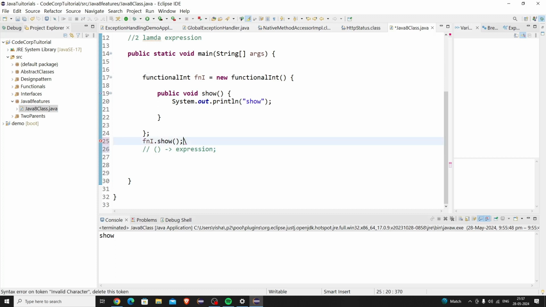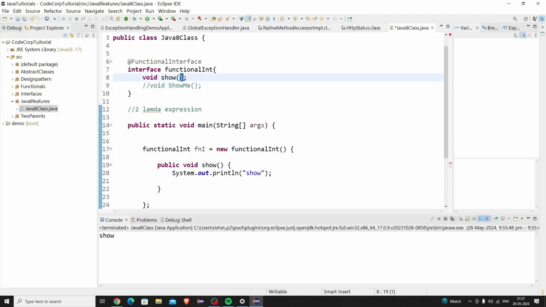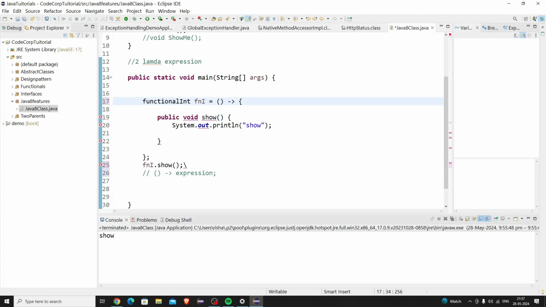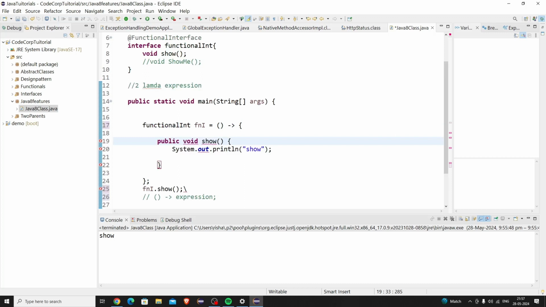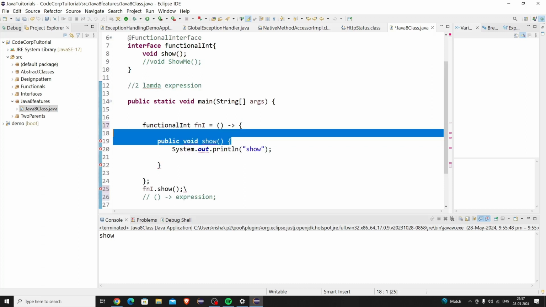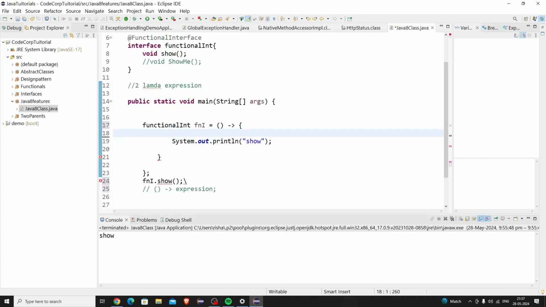Here we are not passing anything to this show method, so we can simply declare empty braces and use that lambda symbol. If we are not giving any parameters, we need to declare the empty braces here as well. As we are passing simply the expression to that show method, we don't need to override it here again. We don't need to give that here.